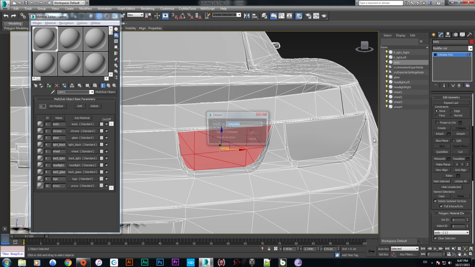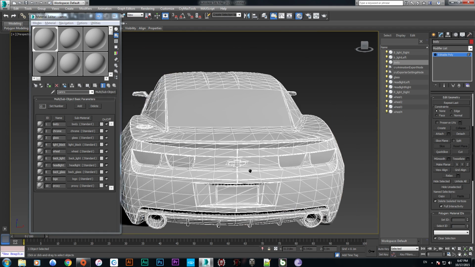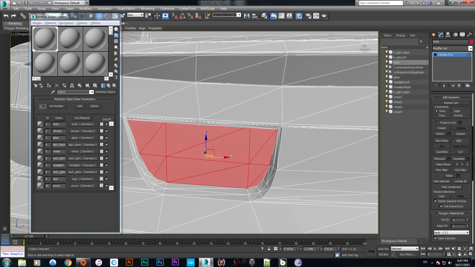Now we are going to detach as R light right, okay, and detaching this one as R light left, push OK.